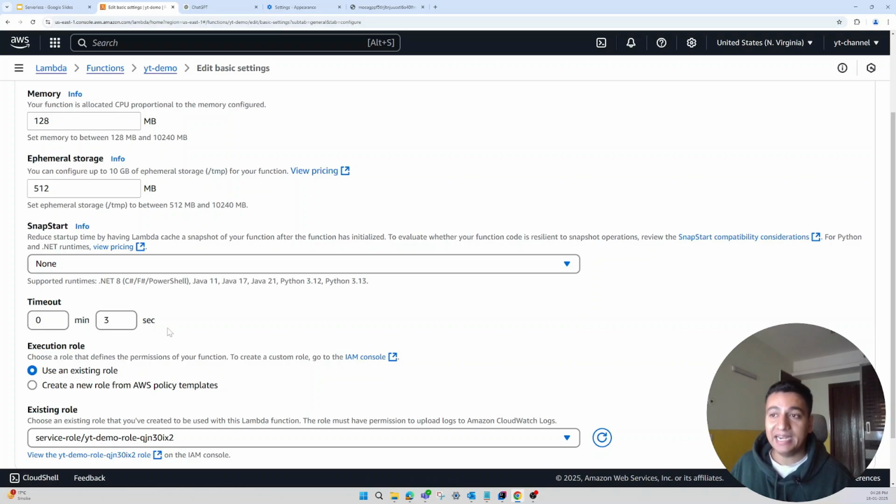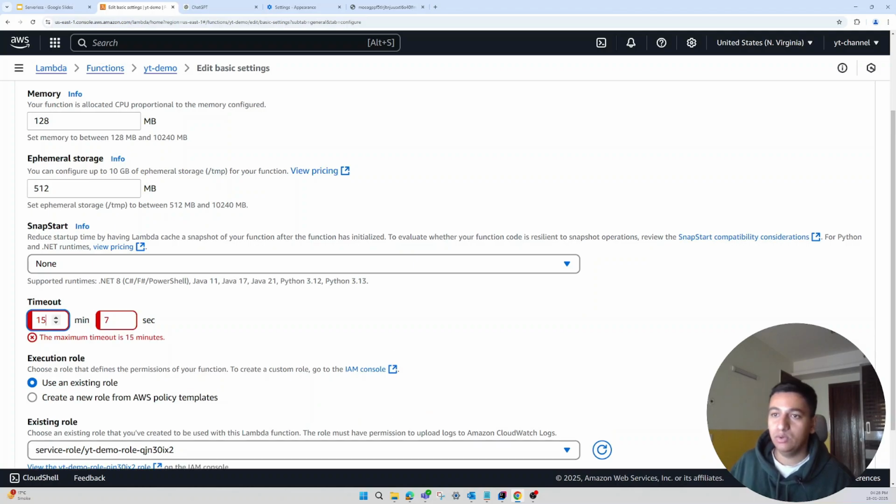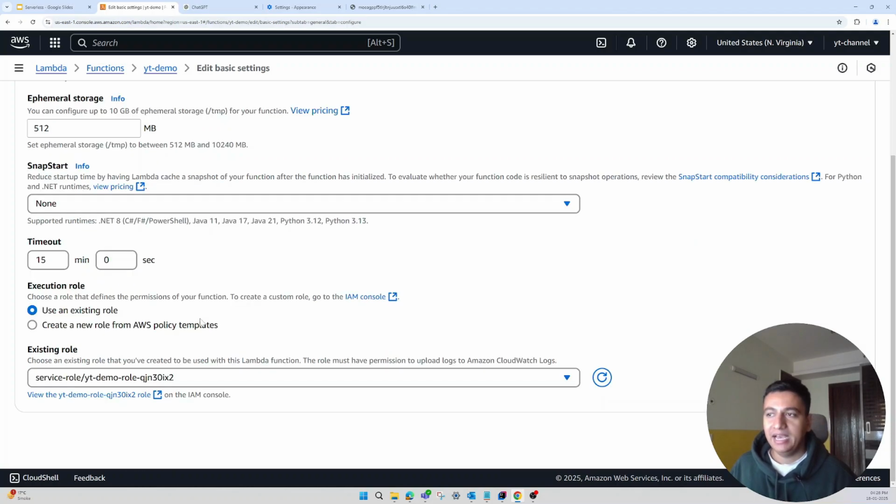In that case it will time out, so you will have to increase the timeout, and as I said, the maximum you can set is 15 minutes. At the end you can also assign an IAM role to this Lambda function in case it's accessing other AWS services. For example, if it's downloading a few files and uploading them to S3, then this role should have S3 access as well.